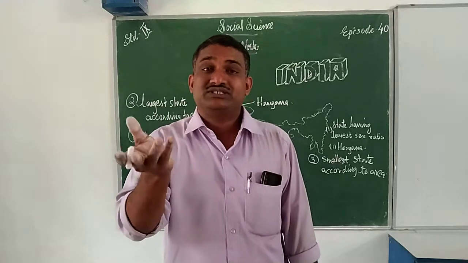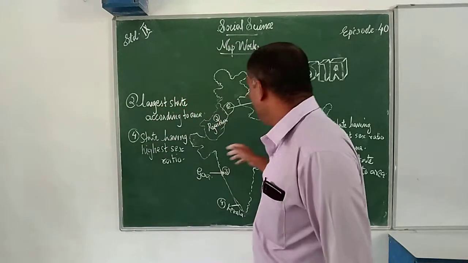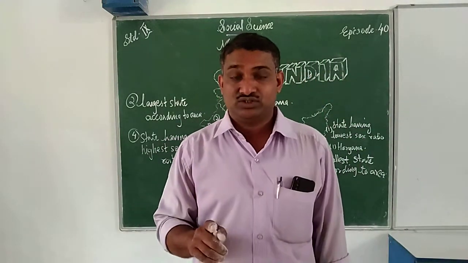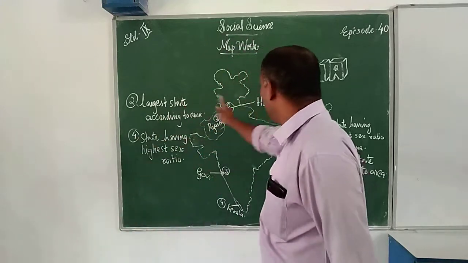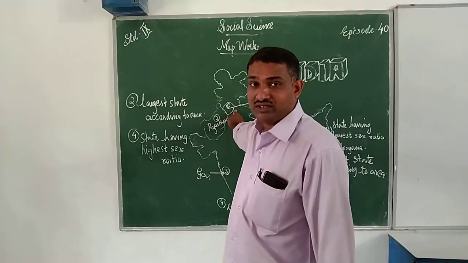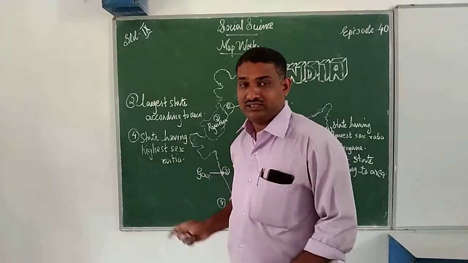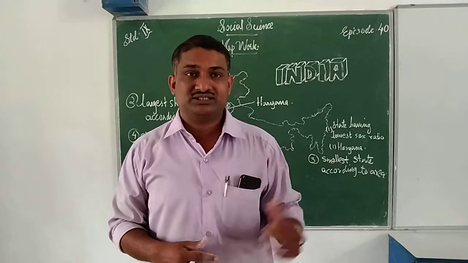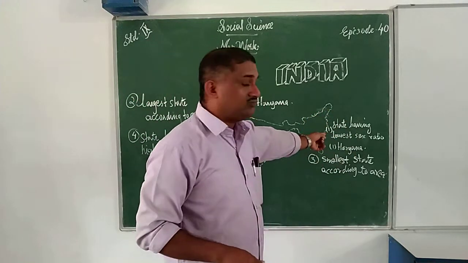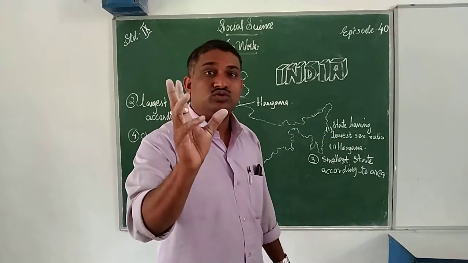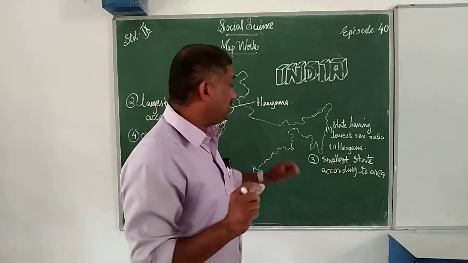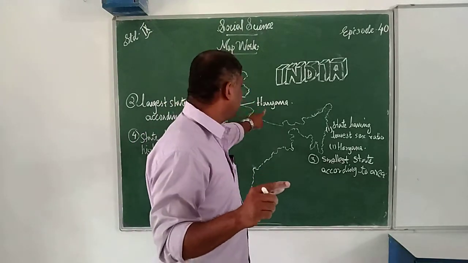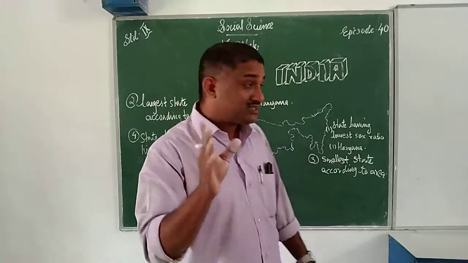Instead, questions may be asked like this: state having lowest sex ratio. You know that is Haryana. Then you can locate it and mark one, the first one, Haryana. Like that you can locate. Sometimes they will not ask a direct question. Instead, they may ask like this: state having lowest sex ratio. You know the answer, that is Haryana. Then point out one here. That is the first question. So point out one and write Haryana.